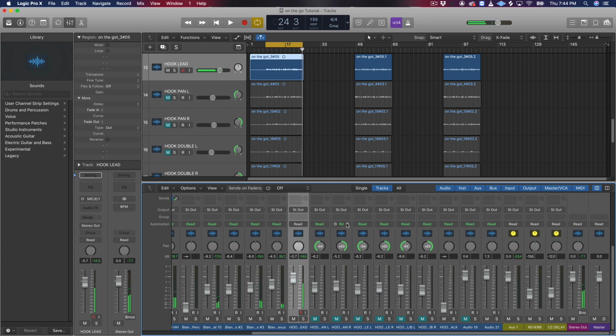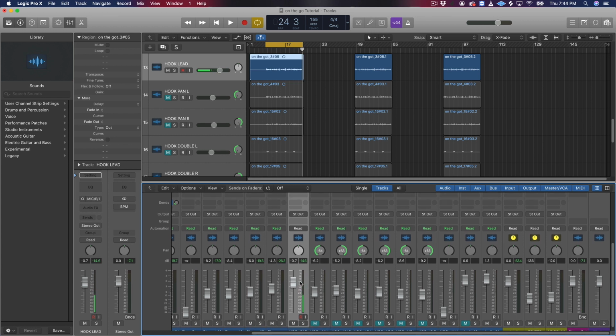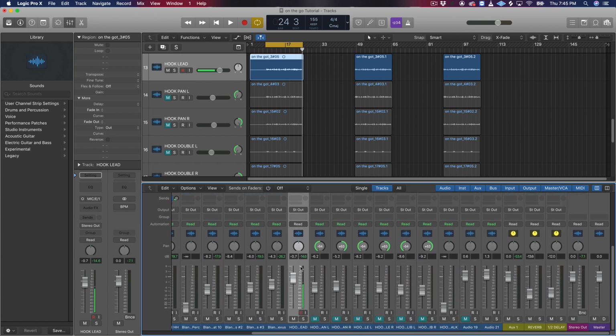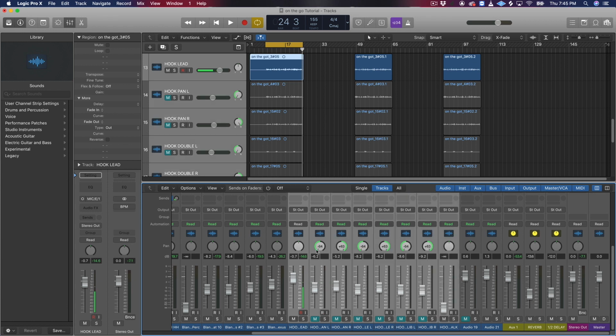All right, cool. So it's just a hook, and that's the lead. Everything else is muted. I'll be taking the mute off once I get into the mix. The first thing I like to do is send my hook to a bus. The first lead is highlighted already, so just hold shift, go down to the last part of your hook, left click, and that should highlight all your vocals.